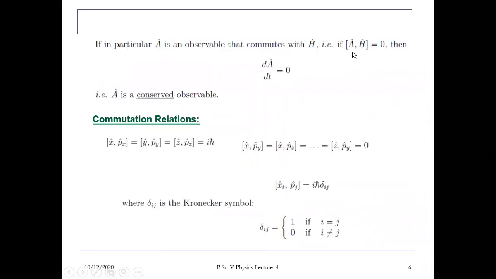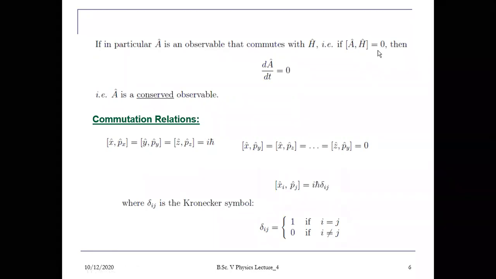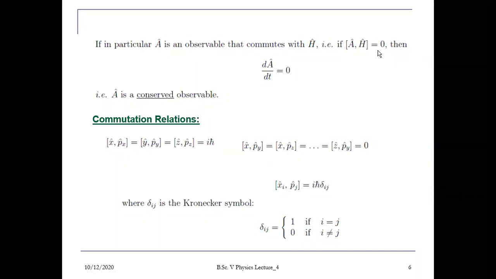So if they are commuting with each other, in that case this dA by dt will be 0 and that is A cap equals a constant. So this is a conserved observable. Like in classical mechanics, you have read about the constants of motion.